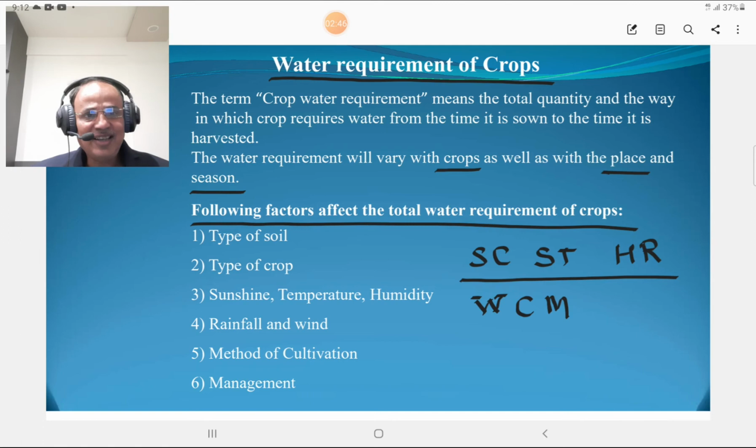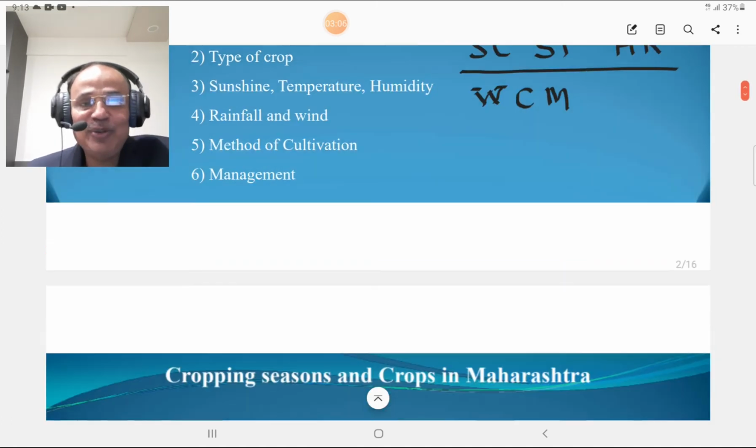So what is S? S is the type of soil. What is C? Type of crop. What is S? Sunshine. What is T? That is temperature. What is H? That is humidity. What is R? That is rainfall. What is W? That is wind. What is C? That is method of cultivation. And what is M? That is management. These are the factors affecting the water requirement of the crop.